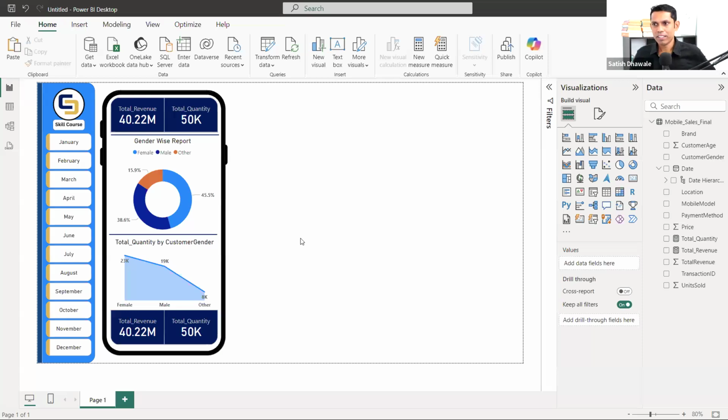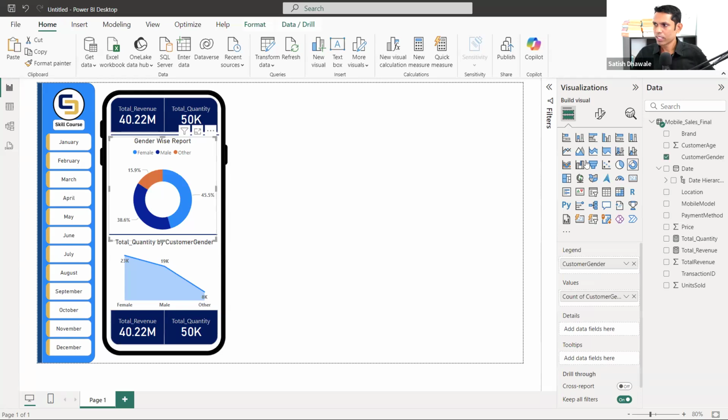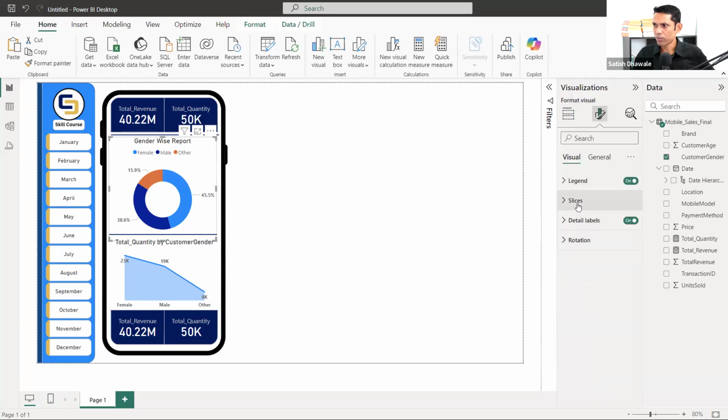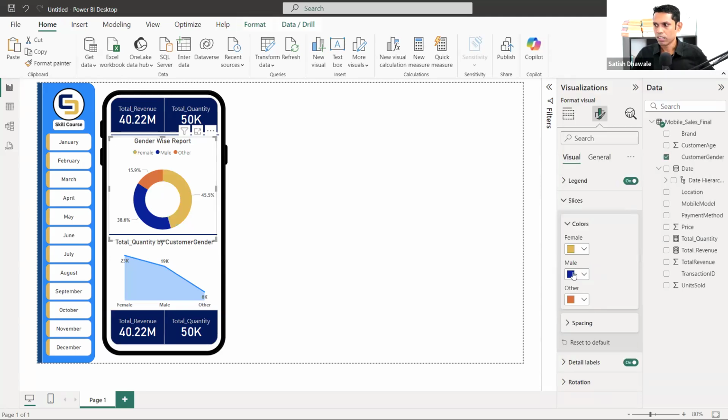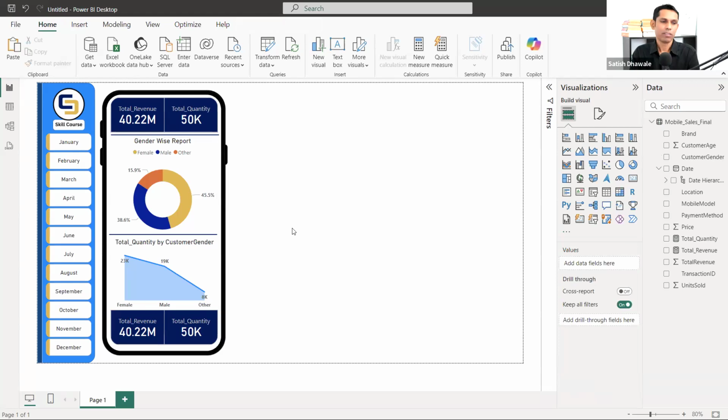So far, we have done these particular things. You can change the color later on. I have explained how to change the color. If you want to change the color as per your logo, select this, click on format visual, slice, and change the color from here. If you want to change this color to sunny yellow, you can go and change. And this must be like another one. You can change it like this as per your requirement. So far we have done this particular thing.